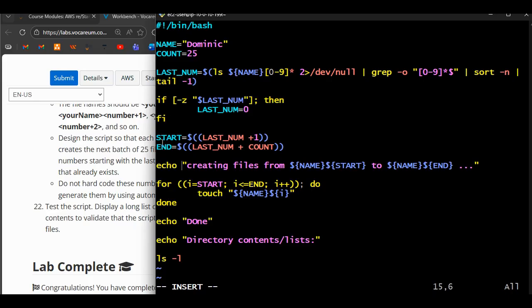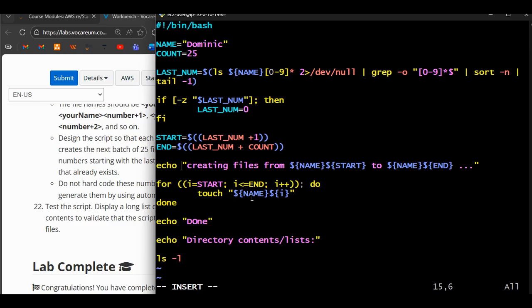Then we are declaring what start and end mean. Start is the last number plus 1, which is the variable we've declared here, and end is the last number plus the count, so the last number plus the total count we have here, right? And then we are saying that it should create files from the name start, so that becomes Dominic and the last number plus 1, to Dominic and the last number plus count.